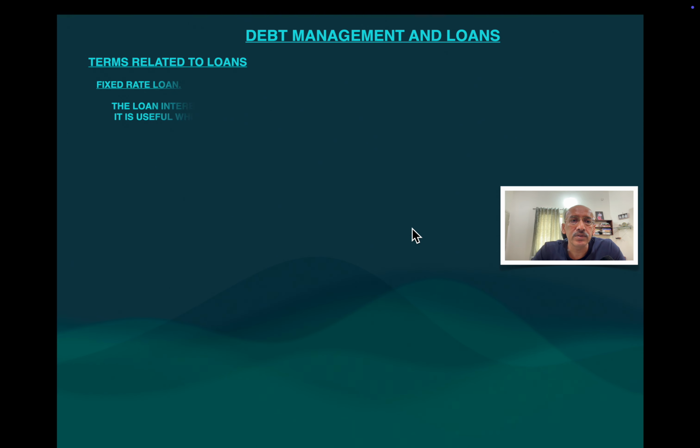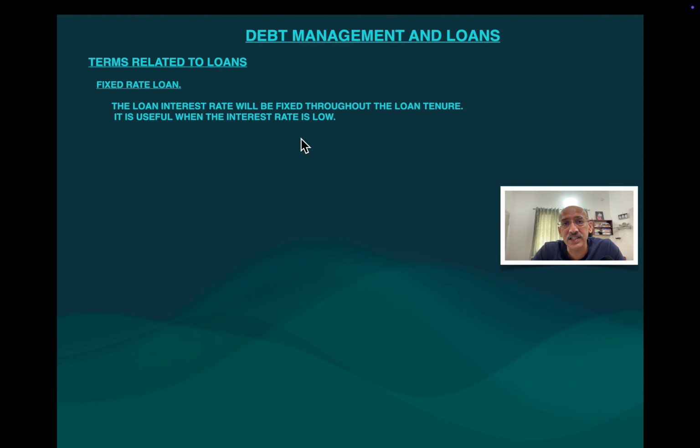Now coming to fixed rate loan, there are two types of loan. One is fixed rate. The bank will say 6% and it will not be changed even though the MCLR, the marginal cost of lending rate, changes. So this fixed rate loan is very good in a low interest rate scenario. You can take a loan in a low interest rate scenario and fix the interest rate. That is called a fixed rate loan.